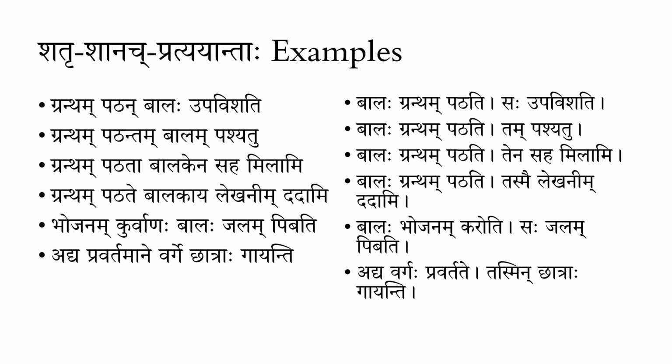Anantaram Adya Pravartamane Varge Chhatraha Gayanti. In these sentences, as you see, in the first sentence, Pathan is a Visheshanam for Balaha because it is in the Prathama Vibhakti. In the second one, Pathantam Balam, Pathantam is a Visheshanam for Balam. Third one is Pathata Balakena. There Pathata is a Visheshanam for Balakena. Both are in Tritiya Vibhakti. In the fourth one, there is Pathate Balakaya. In this, Pathate is in Chaturthi Vibhakti and Balakaya is also in Chaturthi. So Pathate is the Visheshanam for Balakaya.